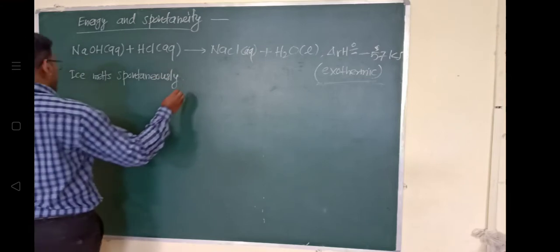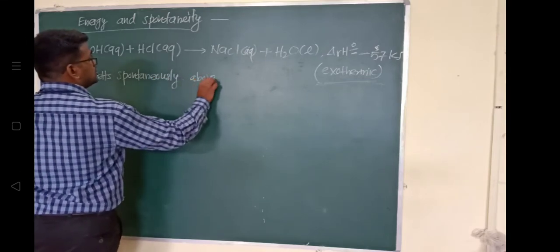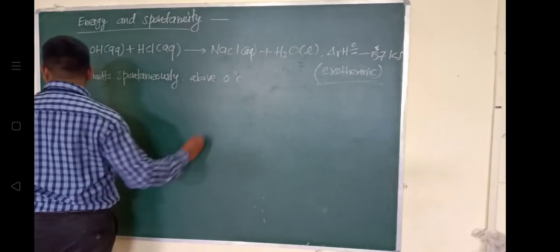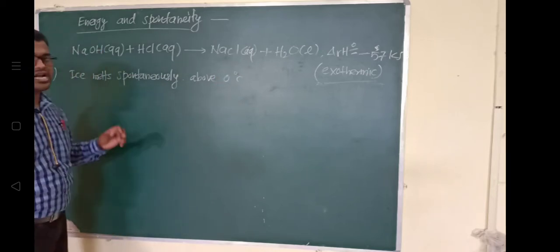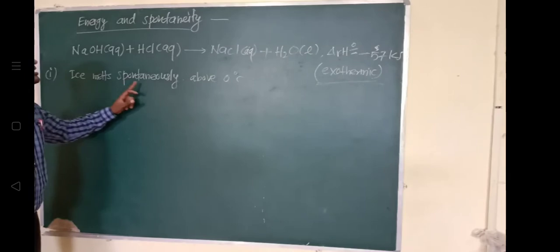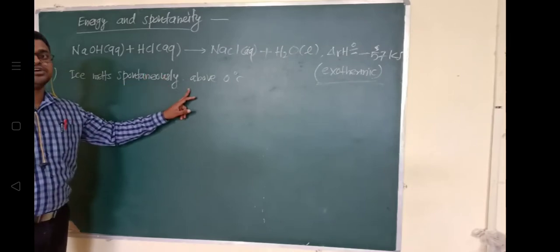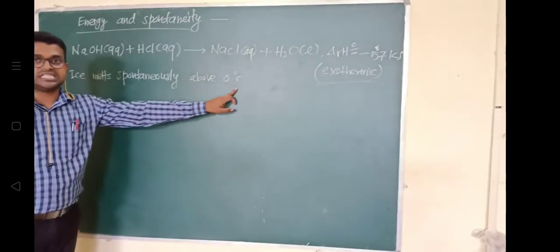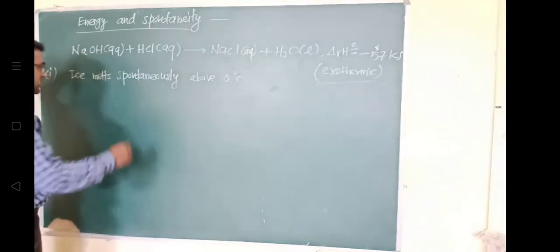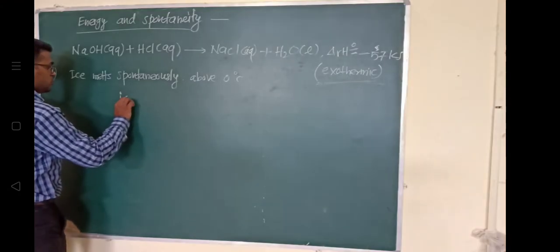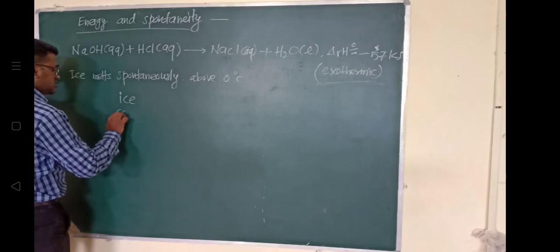When ice in its solid state is melting, it will convert into water, that is, it will convert into liquid.